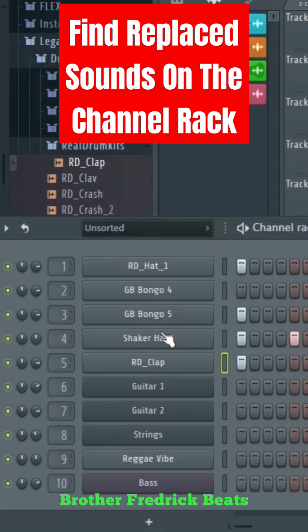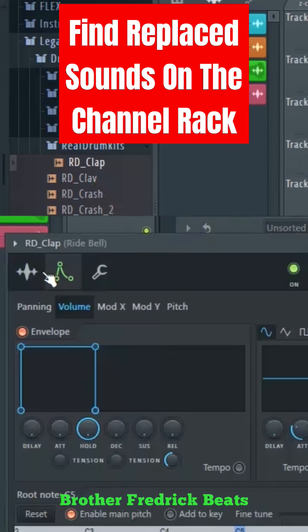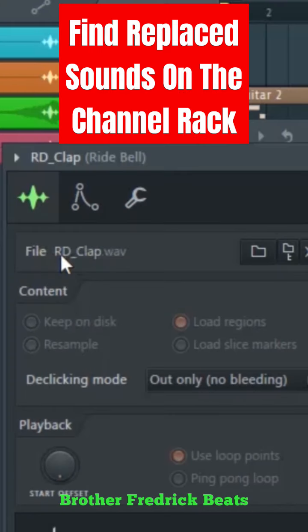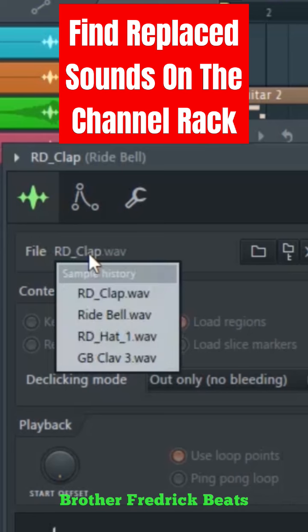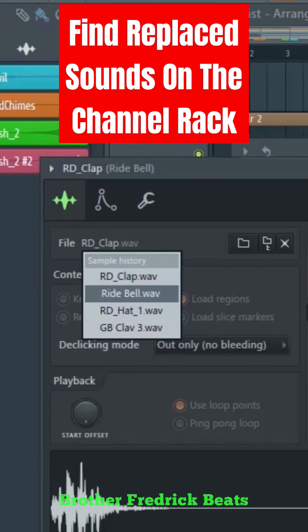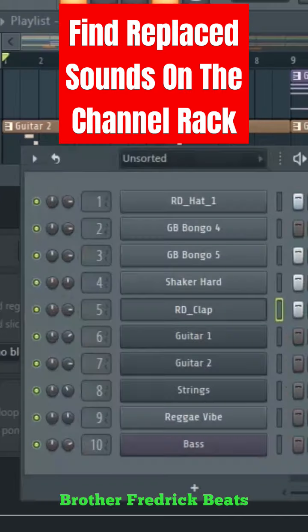So how you can go about it is simple and straightforward. Just click the sound which you have replaced, like this one. Then, when you are here, you just come to where it is written RD clap. Just right click here. Have you seen? It is showing you the sounds which you have used here on the channel rack.